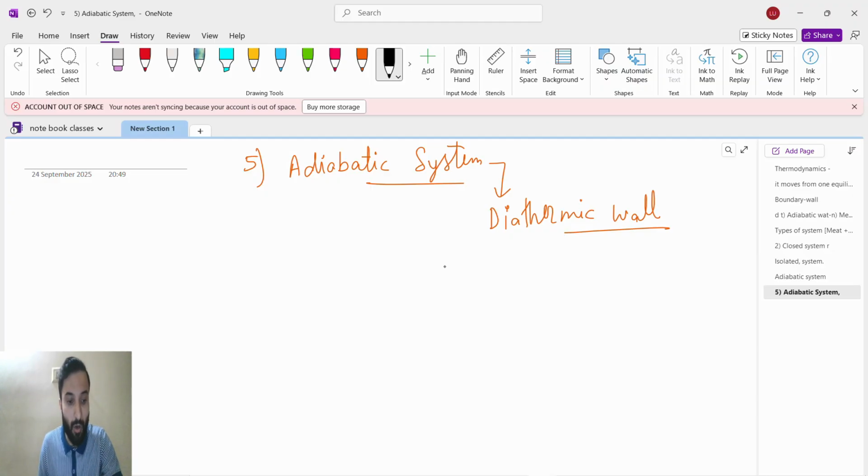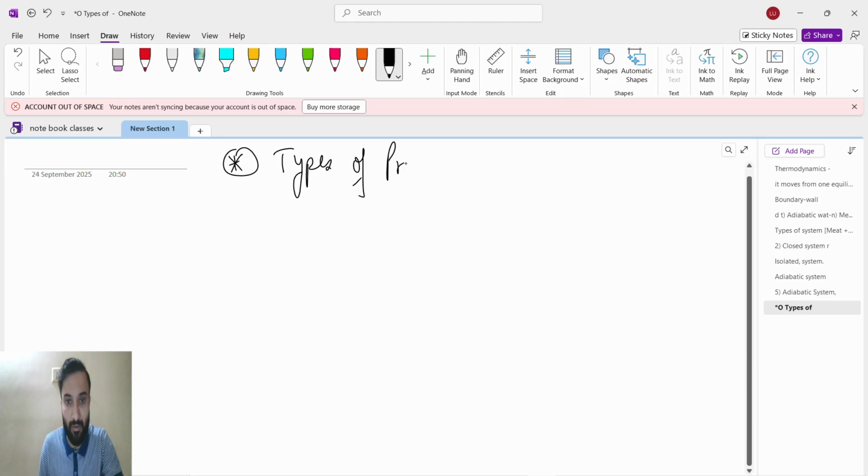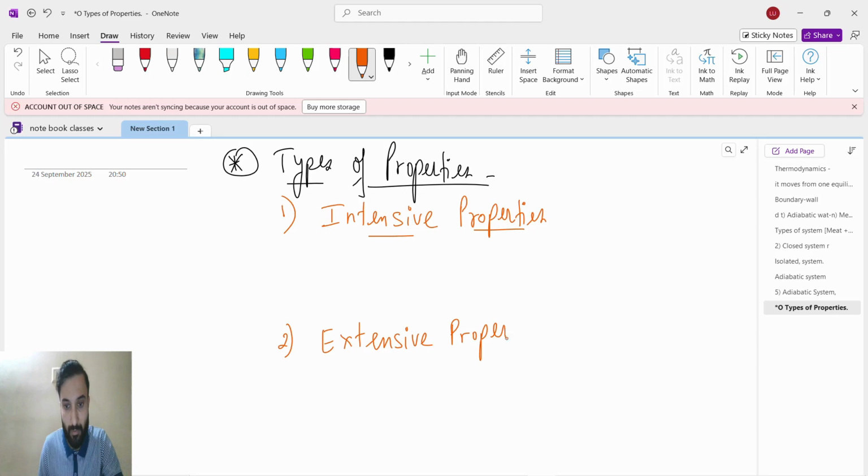Okay. Now we are going to see the types of properties. We all know this is very easy peasy. There are two types of properties. First is intensive properties, second is extensive properties.